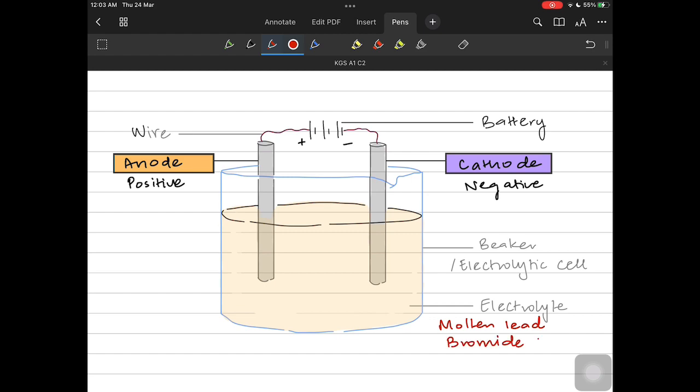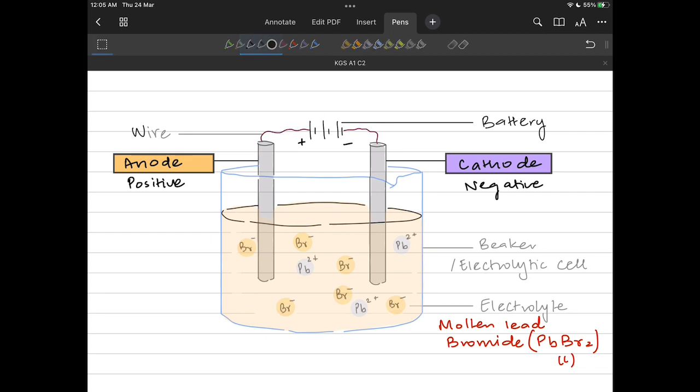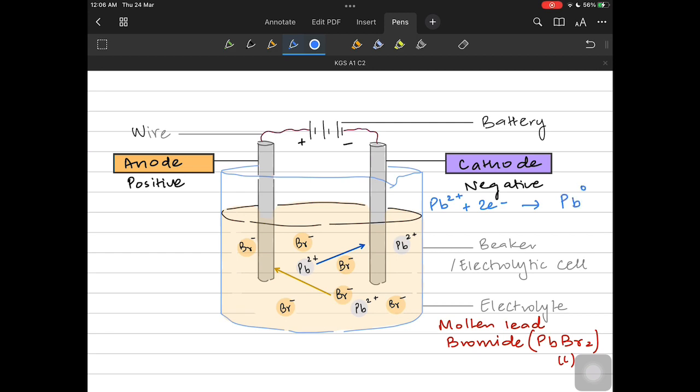Let's study a similar cell over here, in which we have molten lead bromide as the electrolyte. So we have changed the electrolyte to study a new case. It has a chemical formula of PbBr2, which is in liquid state. So I have got lead ions with a blue color and bromide ions with an orange color. Remember, bromides are negative in nature, so they will go towards the anode, and leads will go to the cathode. Lead ions have a +2 charge. They gain 2 electrons and become lead atoms. Lead ions were positive in nature, cations, and they become lead by the reduction process.